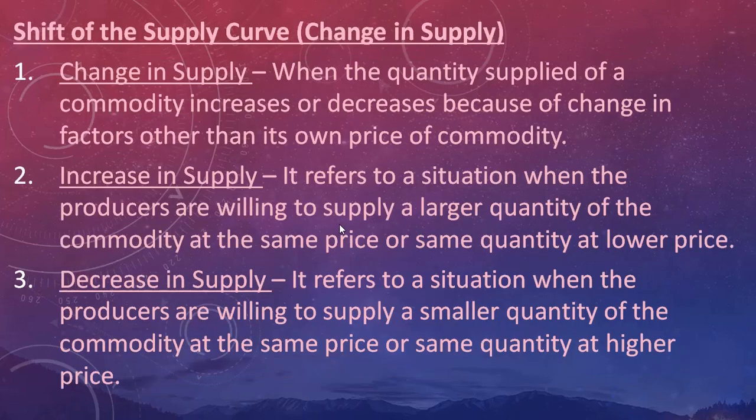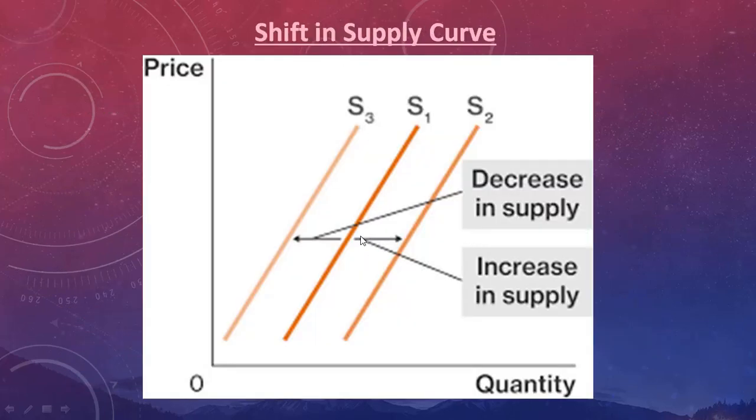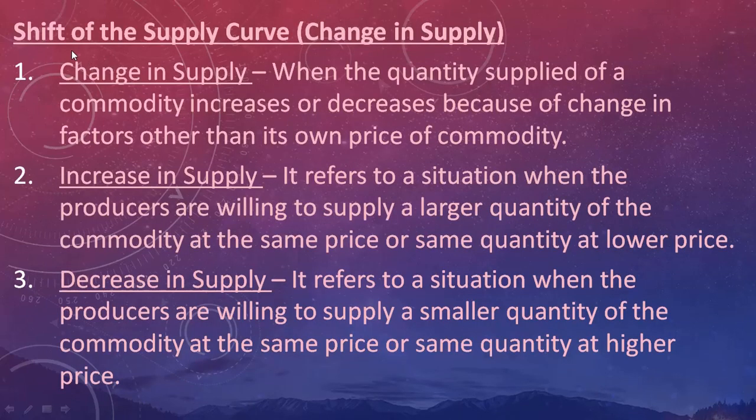Now, the shift of the supply curve. What is a shift? Shift means there will be a new location of the supply curve. And remember, this shifting of the supply curve is because of other factors, and price will remain constant here. So let's first talk about this change in supply.